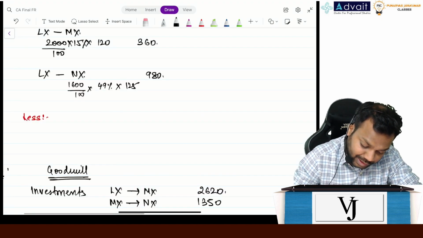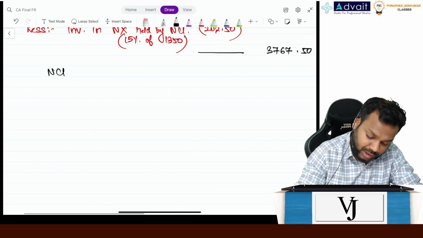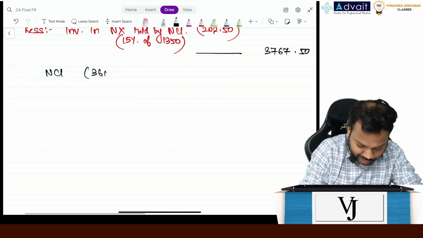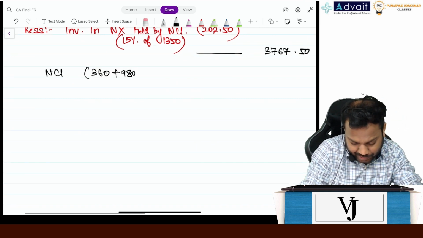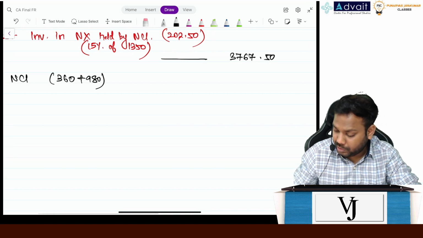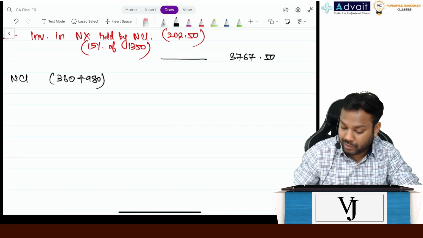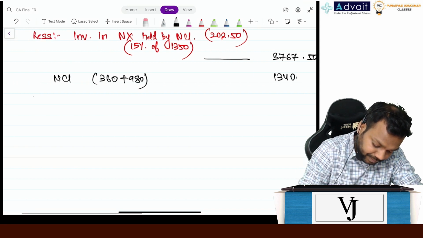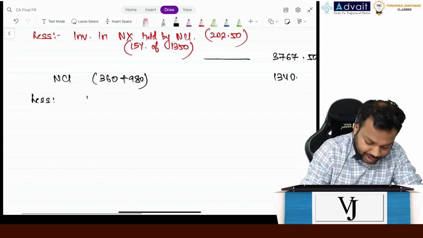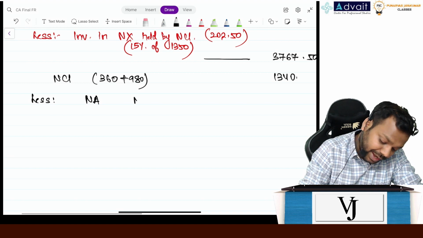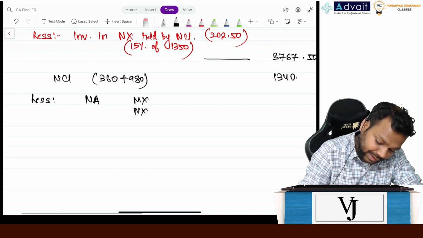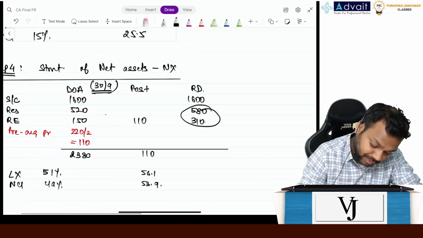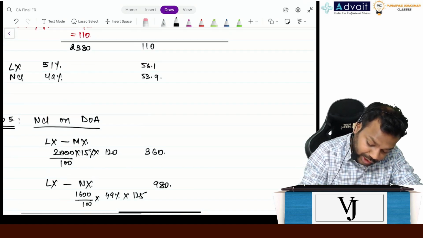We calculate 360 and 980. Okay, so just write here 360 plus 980. Tell me what is the figure? 360 plus 980 is 1340. Less net assets of MX and for NX. What is the net assets of MX? 3240 and 2380.